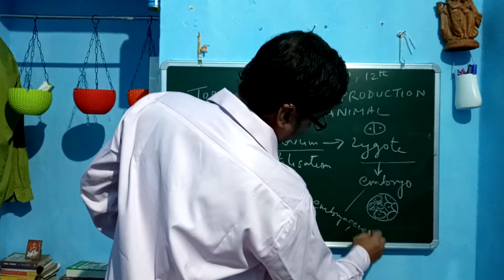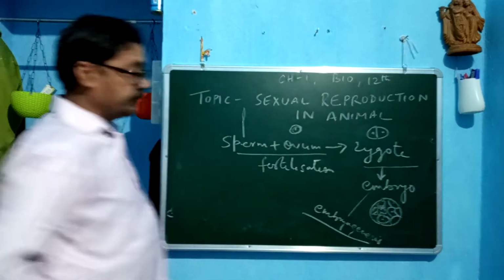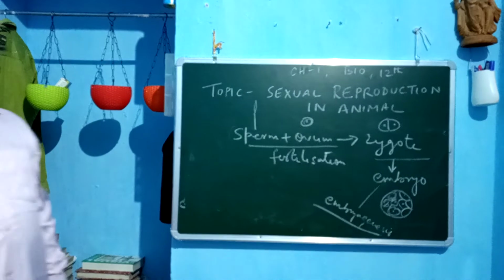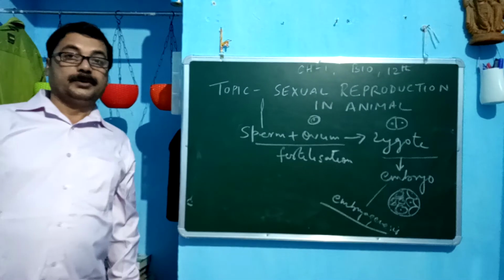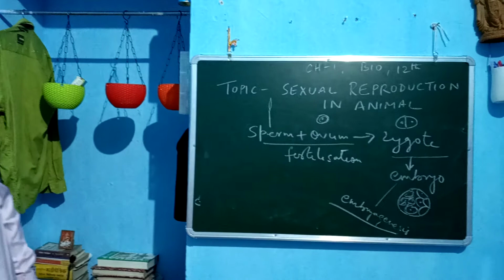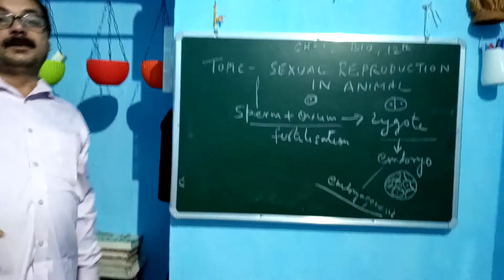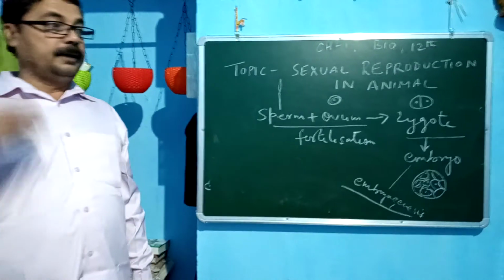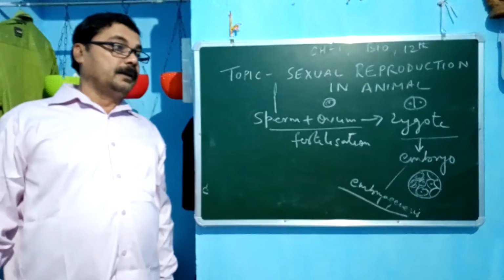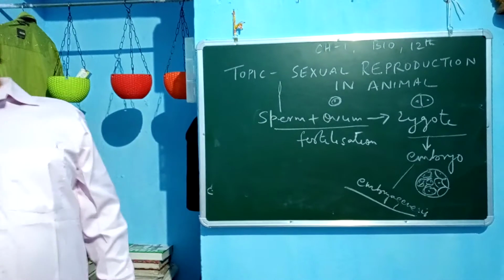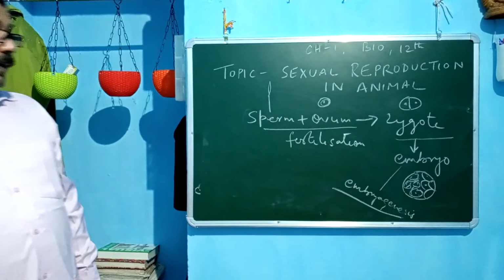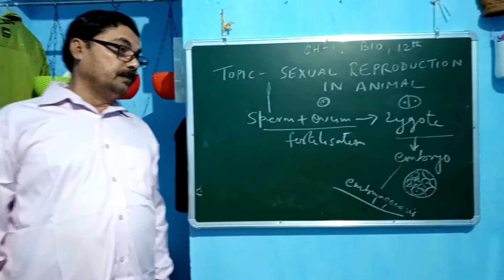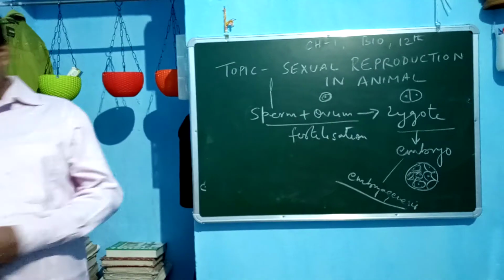Embryogenesis takes place after the formation of the zygote. The embryo is formed, and the embryo further develops into the fetus. The fetus develops into the infant. The infant is born as a baby, that is childbirth, the process of parturition.